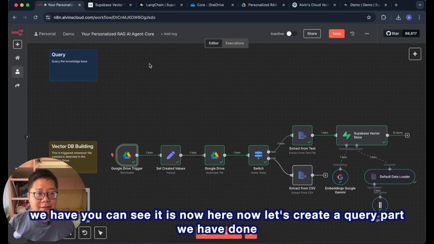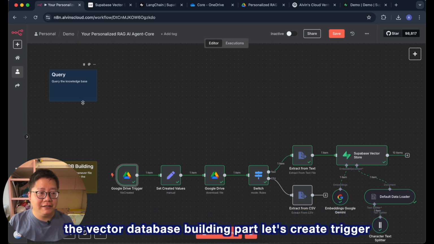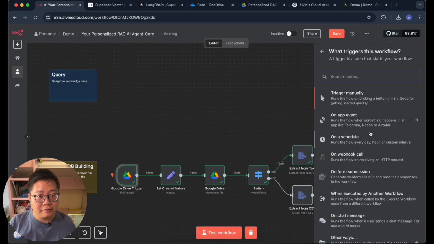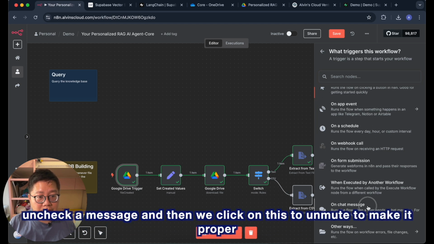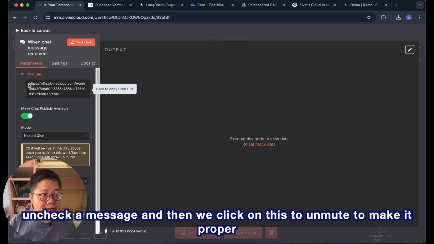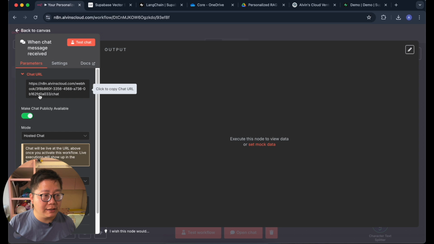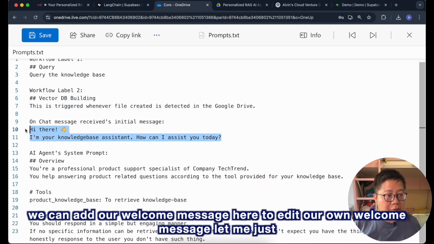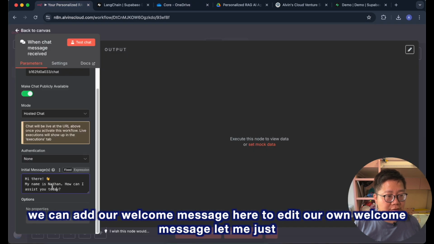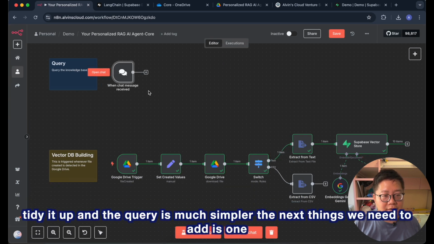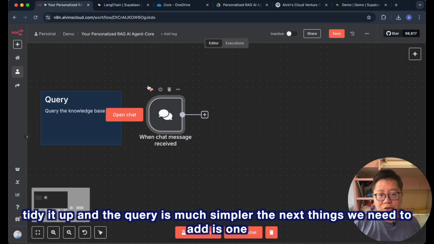Now, let's create the query part. We have done the vector database building part. Let's create a trigger on chat message, and then we click on this to unmute to make it public. We can add our welcome message here to edit our own welcome message. Let me just tidy it up. And the query is much simpler.